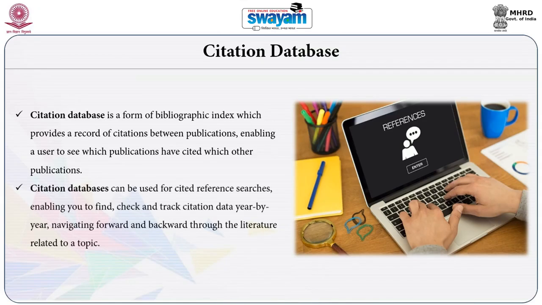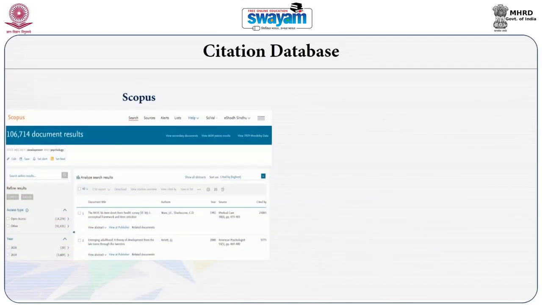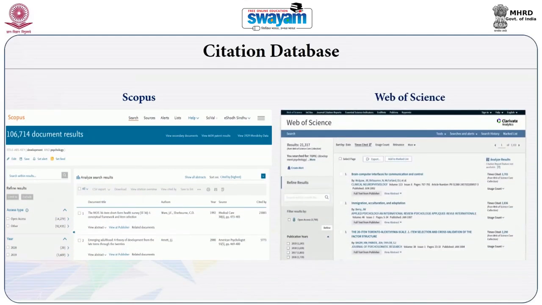So, a user doing a literature review can browse through different articles using citation data from year to year, so that he can navigate backward to forward or forward to backward in terms of how the research has been conducted or how the research field has grown. Web of Science and Scopus are two primary, well known citation databases. These are commercial databases available on a subscription basis.